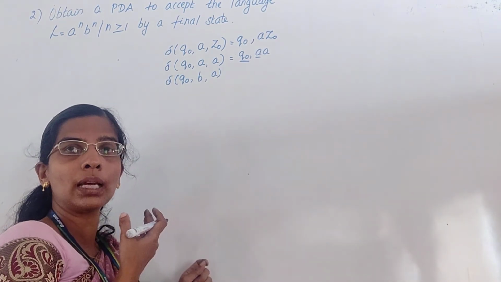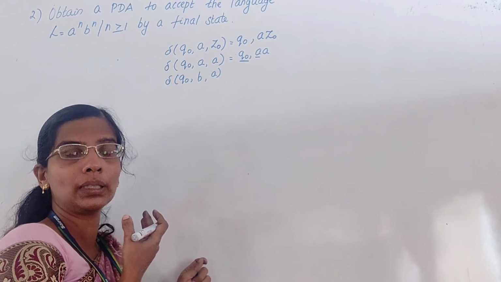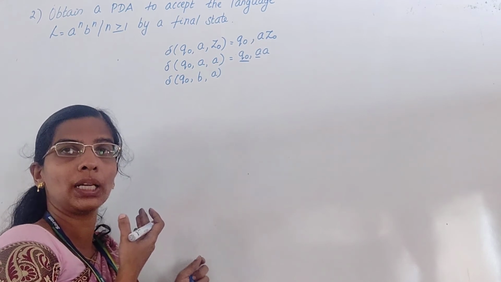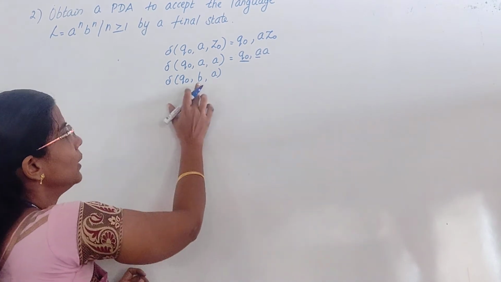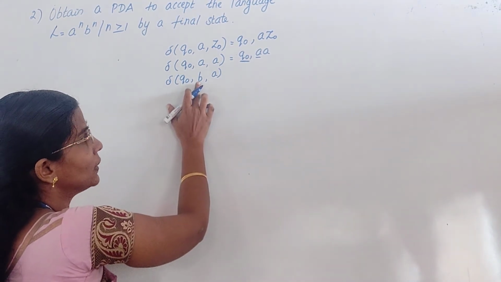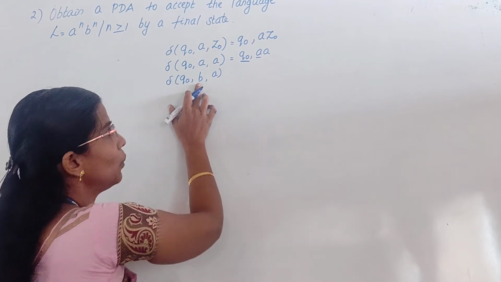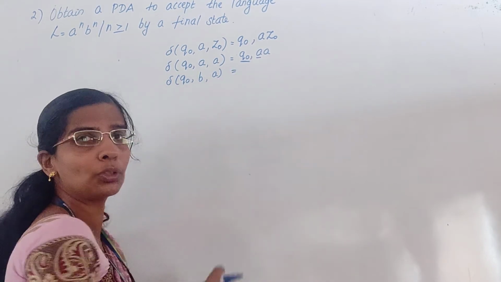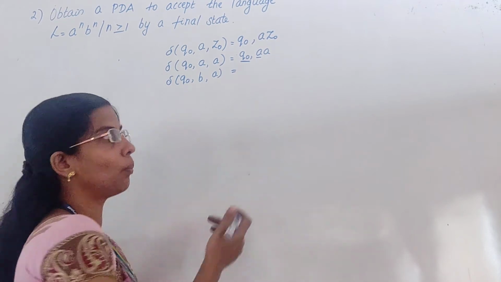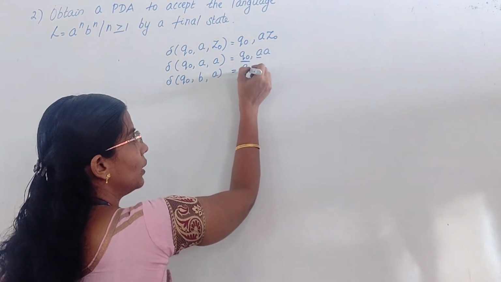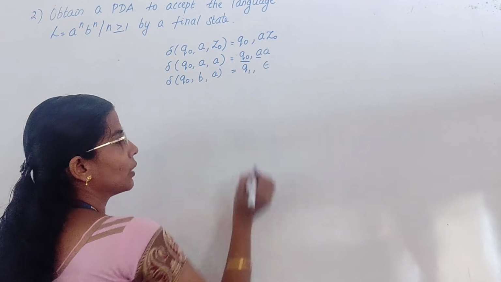If your input symbol is B, like the previous language, it doesn't have any separator. So when you find this input symbol B, what you have to do? You have to pop. While popping, make a state change and then pop: Q1 and then pop.